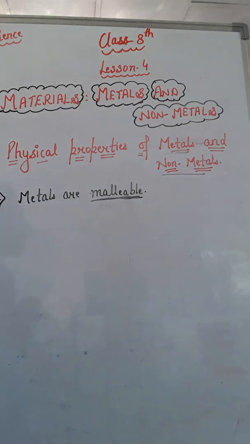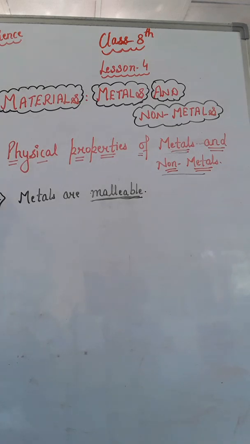As soon as we beat aluminium or iron, it converts into thin sheets. It does not break, but can be beaten into thin sheets, and the shape of the iron nail and the aluminium wire can be changed. If they were beaten harder, these would be changed into sheets, right? So that is the malleability. Silver and copper can also be beaten into thin sheets, right?